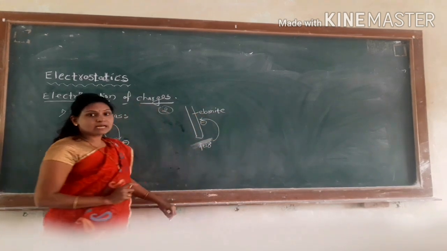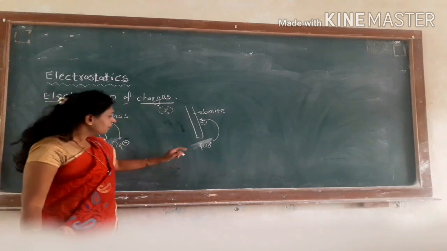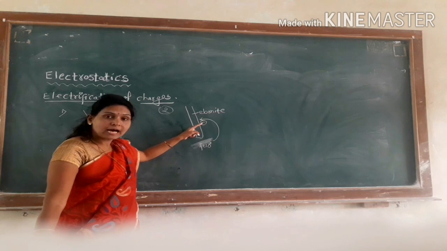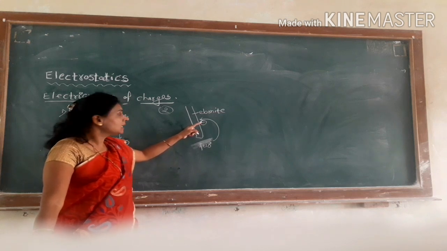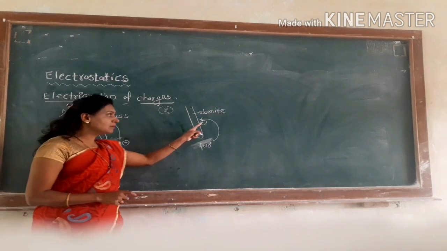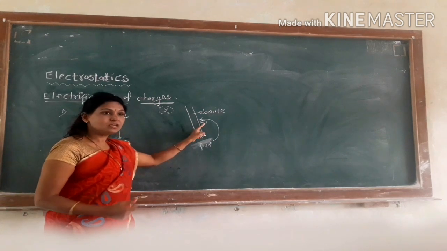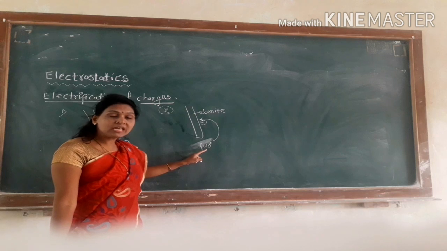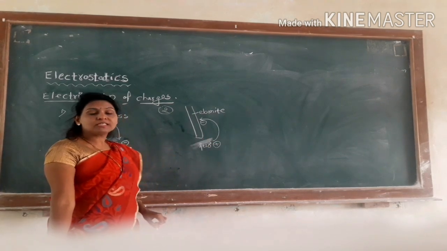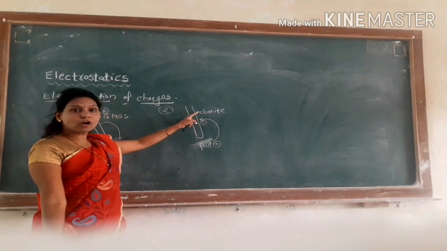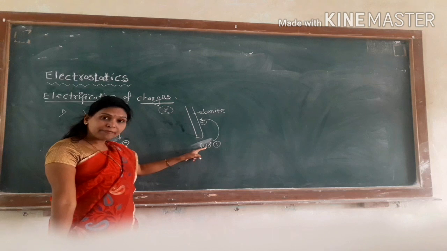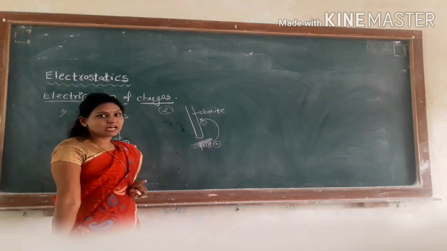As electrons are negatively charged particles, the substance gaining electrons becomes negatively charged and the substance losing electrons becomes positively charged. In this case the ebonite rod becomes negatively charged and the fur becomes positively charged.